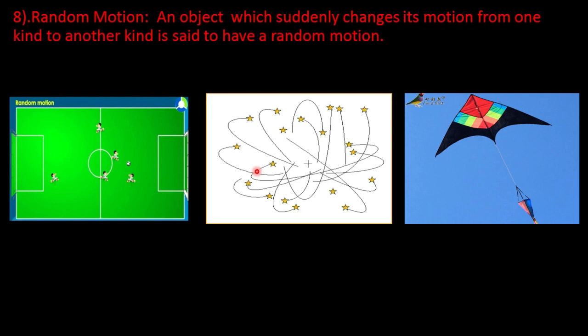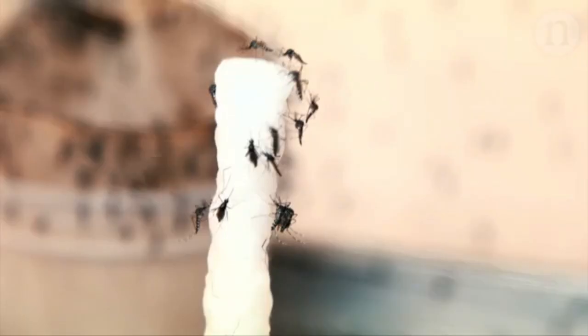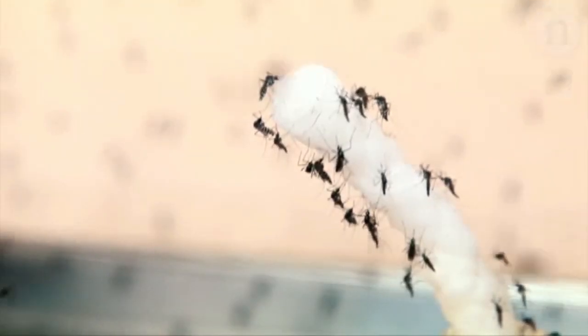You can find out more examples of periodic motion, non-periodic motion and random motion. Let us understand this topic through a video. In this video you can see mosquitoes changing their motion from one kind to another kind. So it shows random motion.